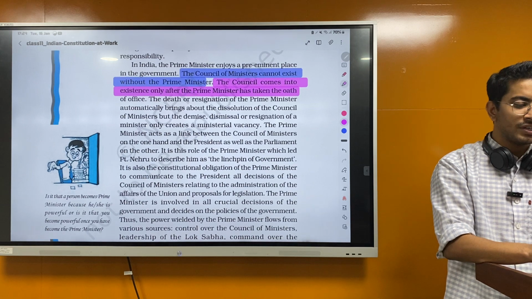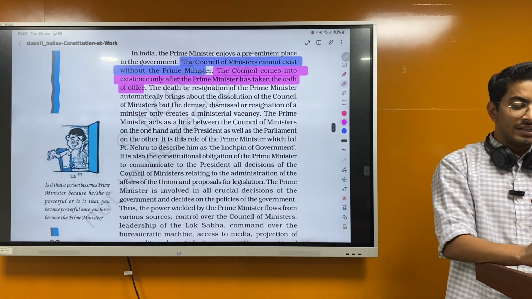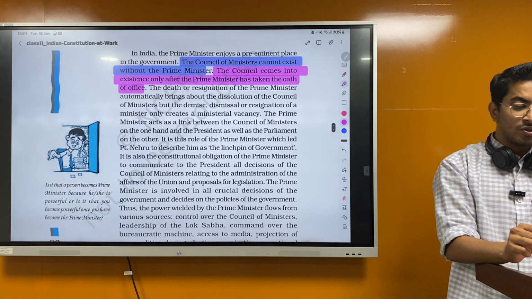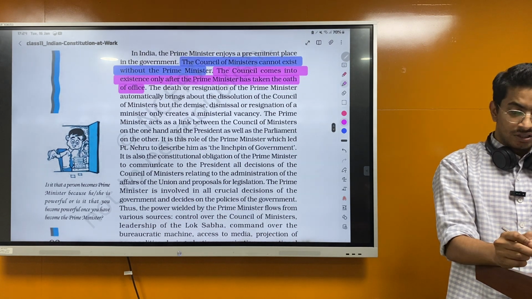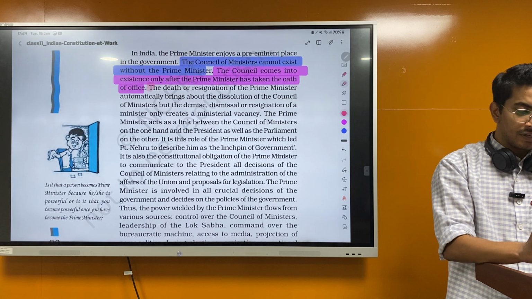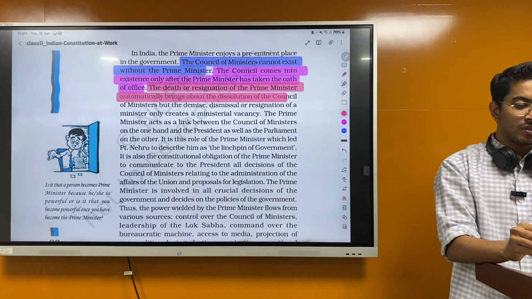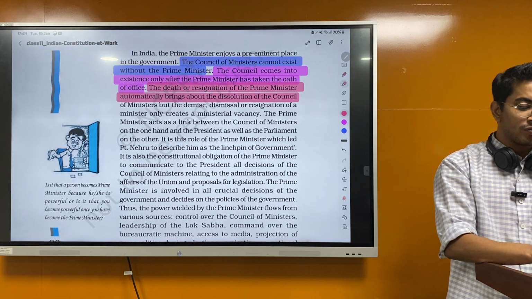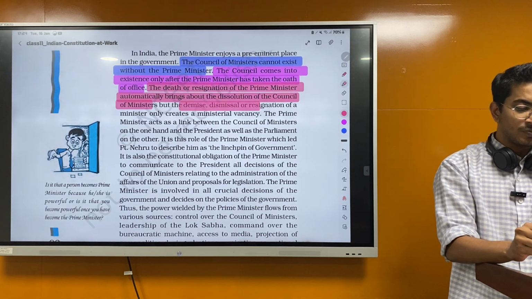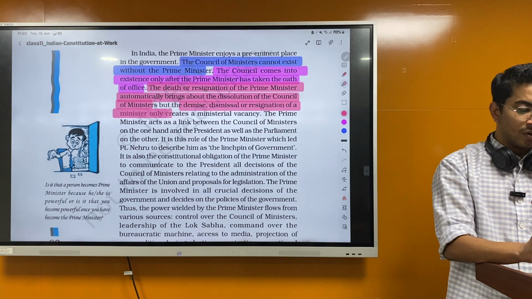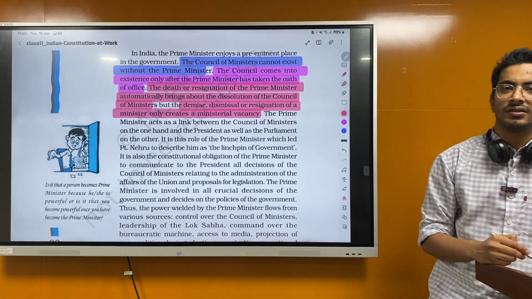Only after the Prime Minister has taken the oath of office. The death or resignation of the Prime Minister automatically brings about the dissolution of the Council of Ministers. See, this they have asked in the exam. But the demise, dismissal or resignation of the ministers only creates a ministerial vacancy.